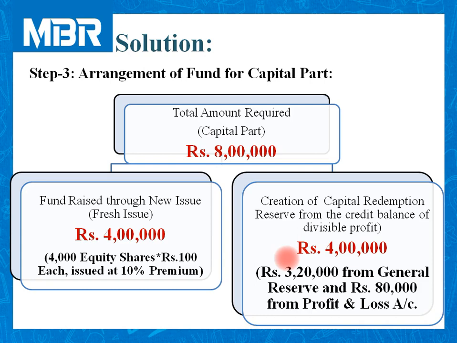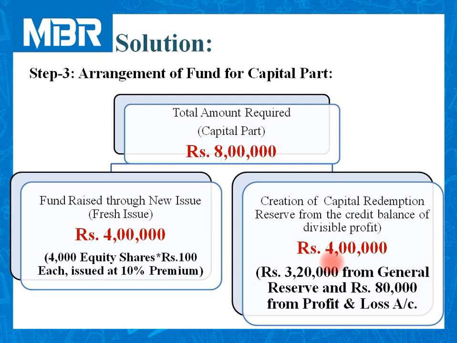It means we cannot create capital redemption reserve, that is CRR, from capital reserve account. Just to divert you on the other track, this information is given on the liability side of the balance sheet, but we are smart enough to exclude this reserve.